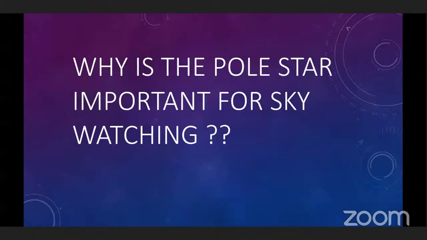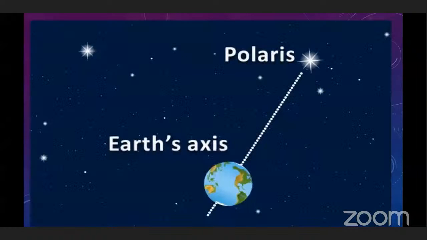So, we saw four main constellations: Saptarshi, Sharmishta, Orion, and Wrishik. Now, in all these constellations, the pole star is important, and during sky watching, the pole star plays an important role. But why? We will see that.